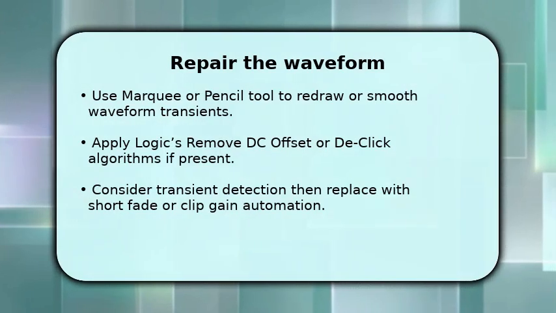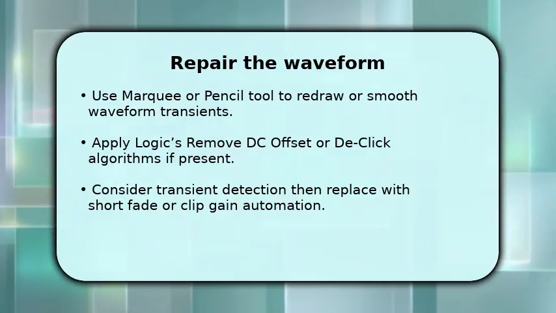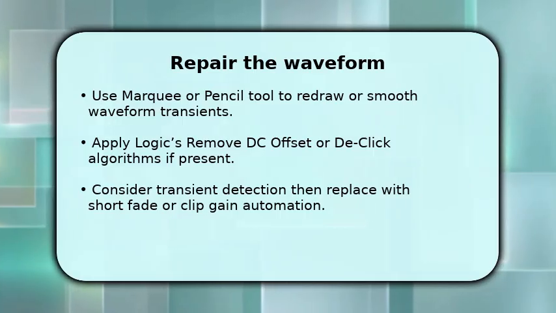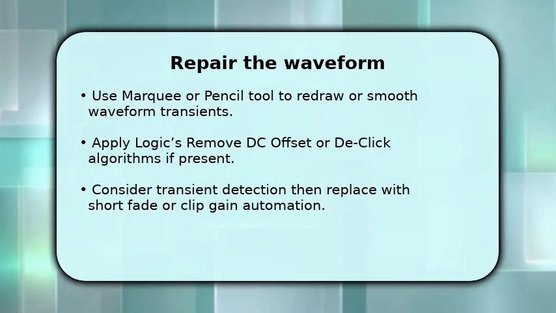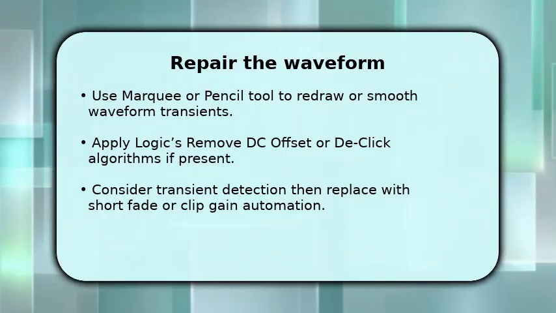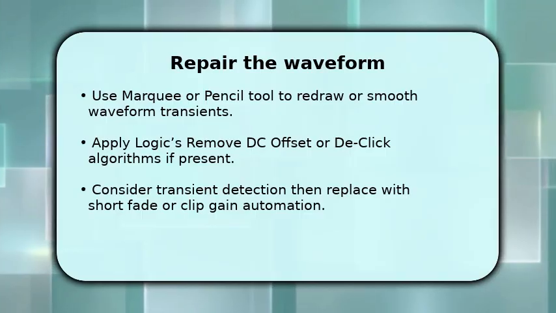Next, repair the waveform directly and explain why. You can redraw a tiny transient with the pencil tool for microsurgery, which fills a jagged spike, or use the marquee tool to select the pop and apply a short fade to mask it. Once done, run remove DC offset to correct baseline shifts.